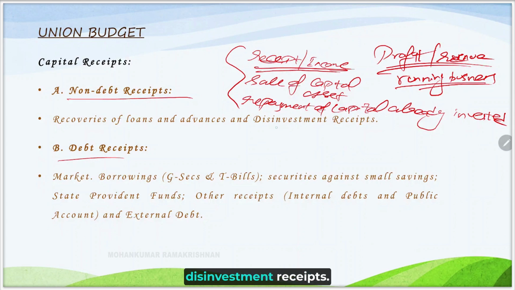Non-debt receipt is disinvestment receipts. When the Government of India reduces its stake in a public sector enterprise, that stake will be sold to some private players. The private players will give cash to the government and that will come as disinvestment receipts. Then there are recoveries of loans and advances which were already given.